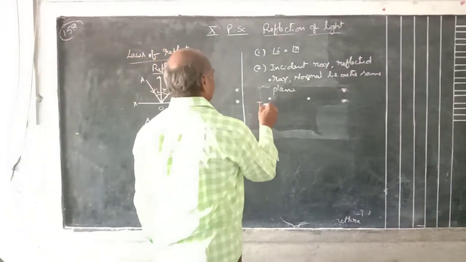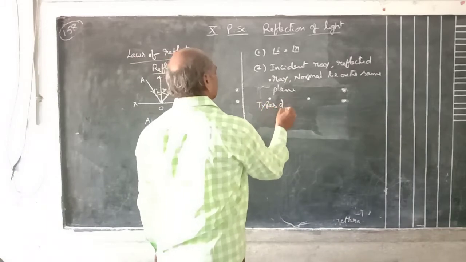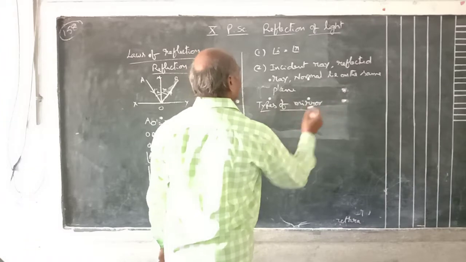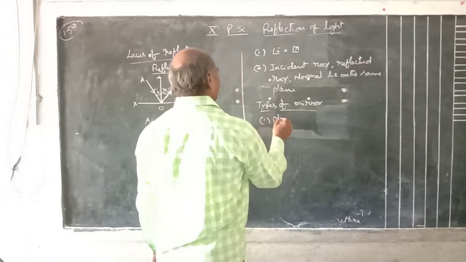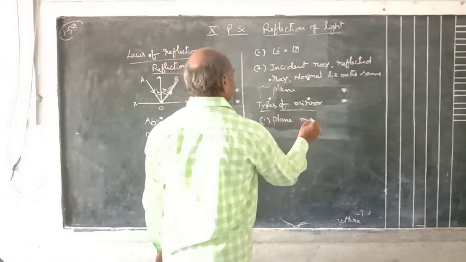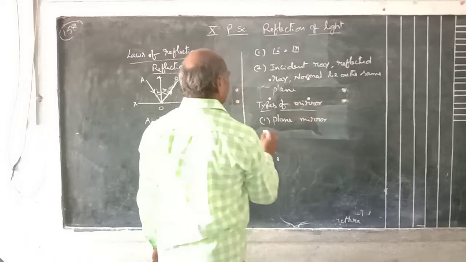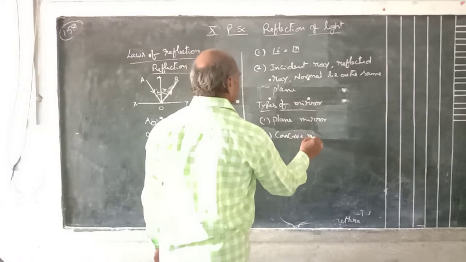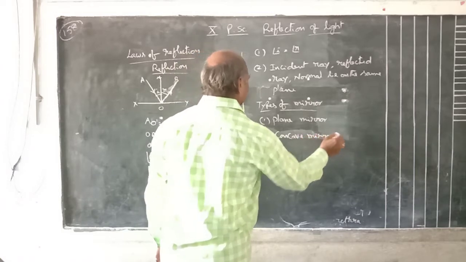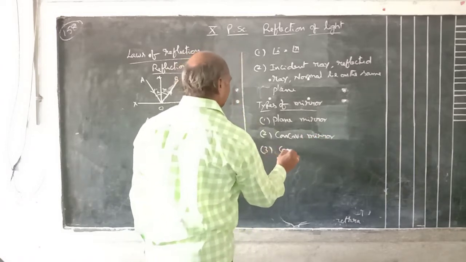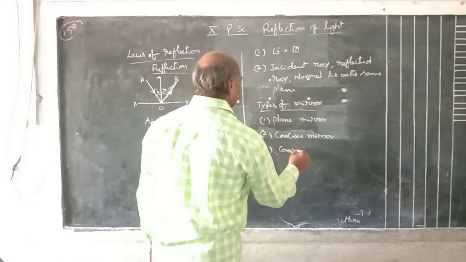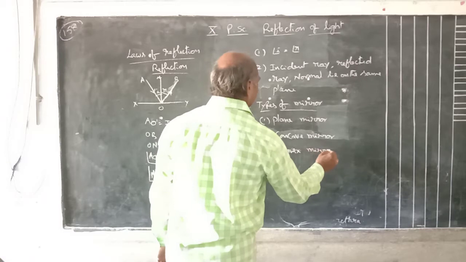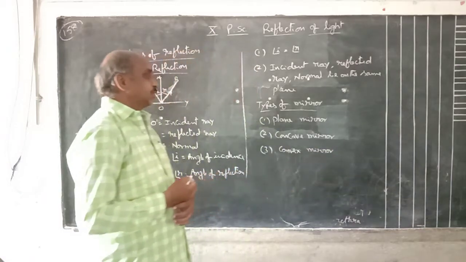So, types of mirrors. First one is plane mirror. Second one, concave mirror. Third one, convex mirror. Let's see the first one, plane mirror.